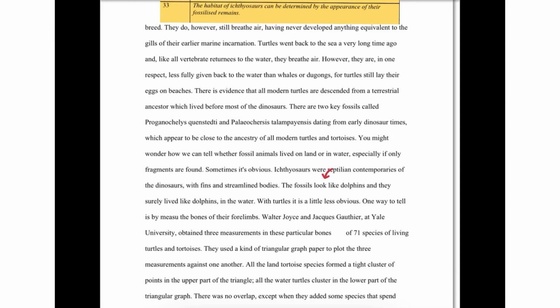So the fossils look like dolphins matches the appearance of the fossilized remains, and the habitat matches with in the water, just like dolphins do nowadays.